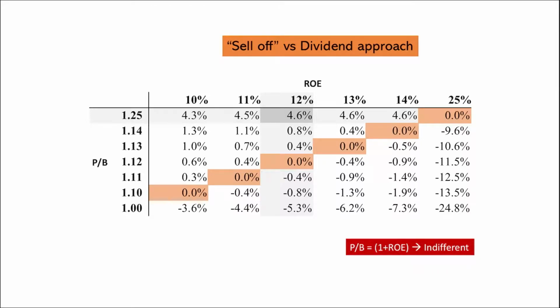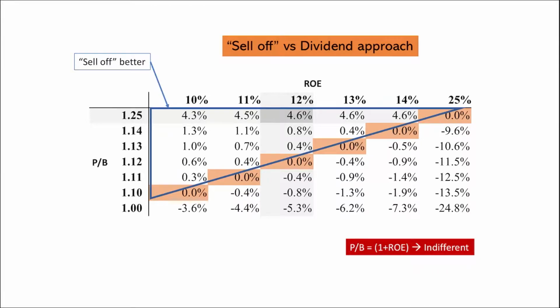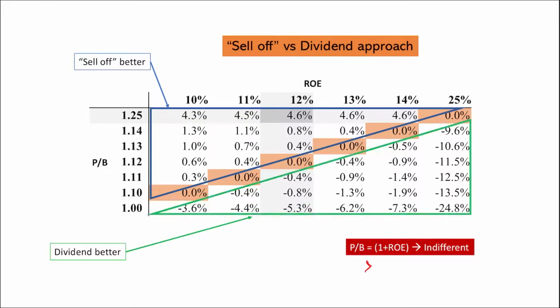And also we see here that the sell-off is better when the price to book is higher than 1 plus the return on equity. So when this expression is higher. And in this other portion, the dividend is better.